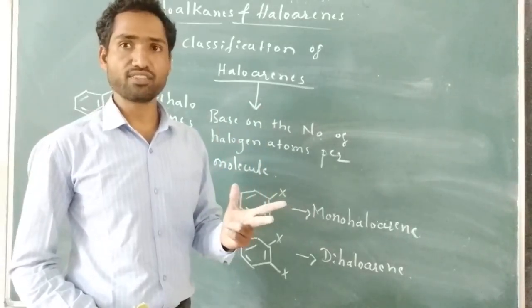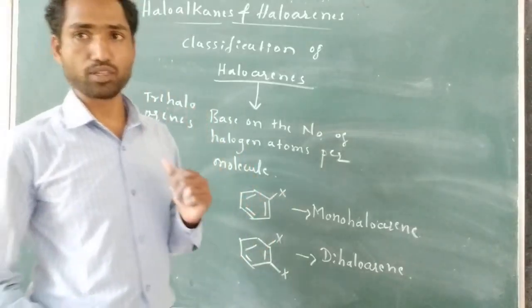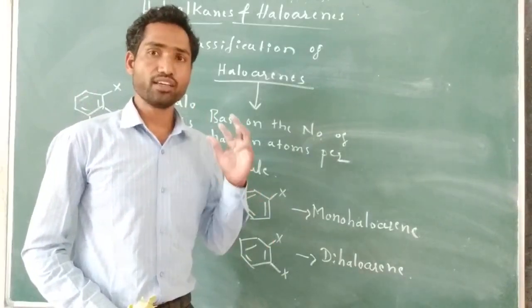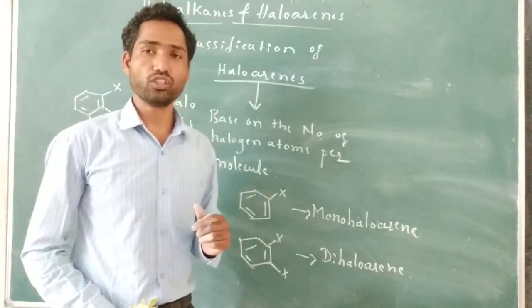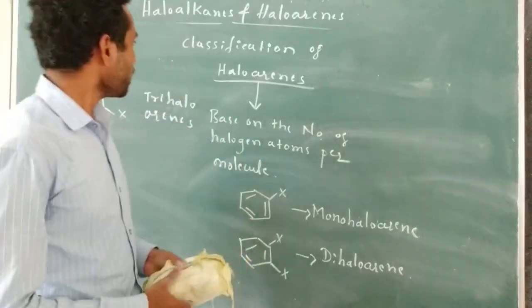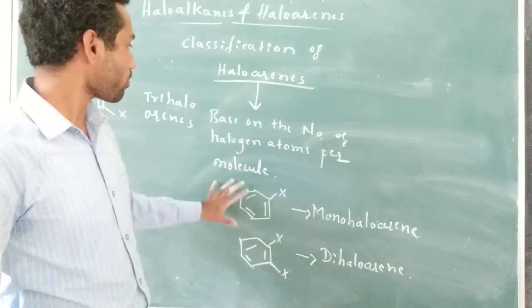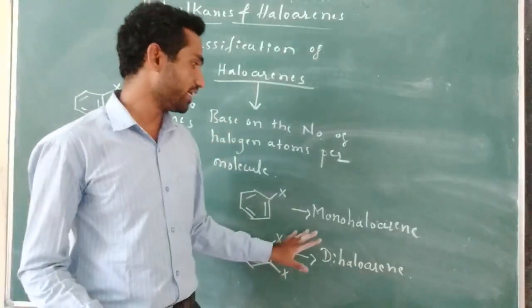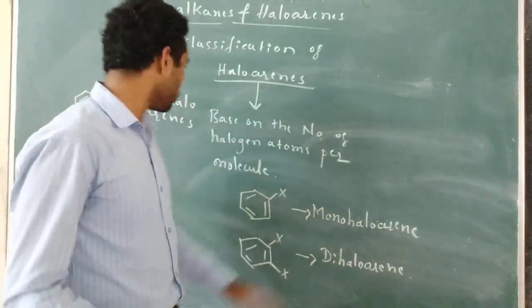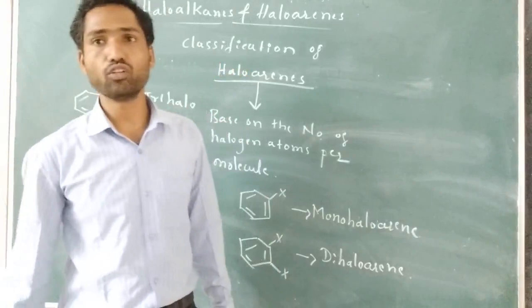Secondary haloalkanes, if the halogen is attached directly to the secondary carbon of the molecule. If the halogen is directly attached to the tertiary carbon of the molecule, then it is known as tertiary haloalkanes. After that, classification of haloarenes is based only on the number of halogen atoms per molecule. That is monohaloarene, dihaloarene, and trihaloarene. This is all about classification of haloalkanes and haloarenes.